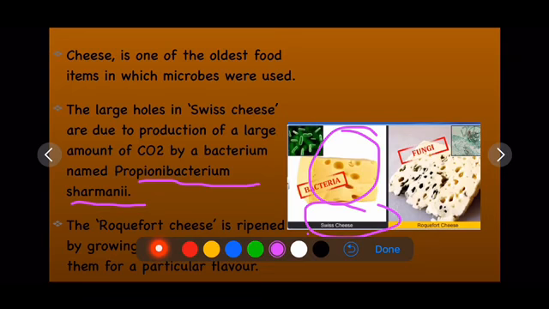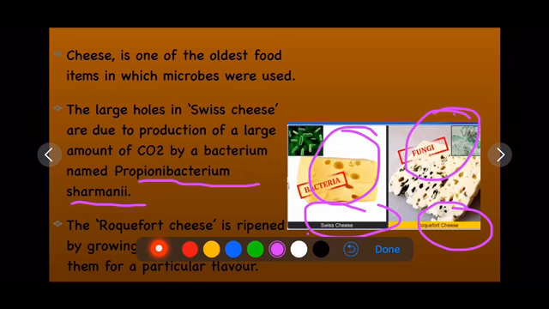Besides this one, another cheese is there. You are seeing here, this is Roquefort cheese, this white color cheese. This cheese is prepared from fungi. So here also microbes play a very important role in giving different flavors to the cheese, right?